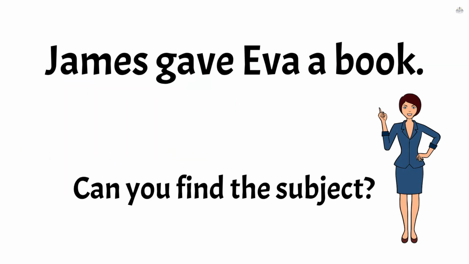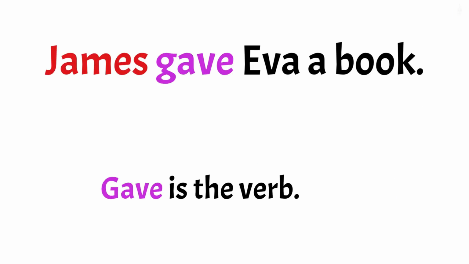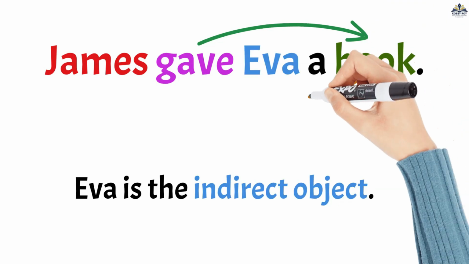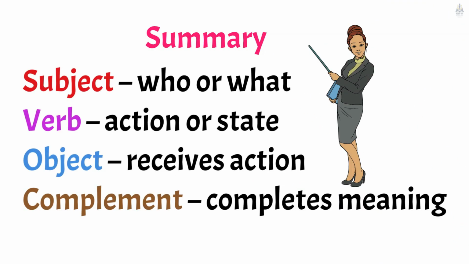Can you find the subject? James is the subject. Gave is the verb. Book is the object. Eva is the indirect object. Great job! Now you understand how sentences are built. Remember, every sentence has parts that work together. Keep practicing and you will become excellent at English.